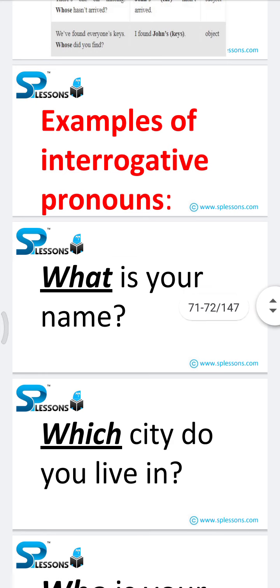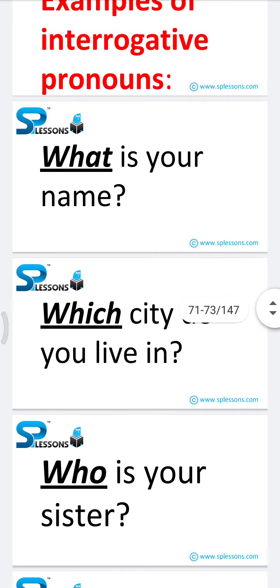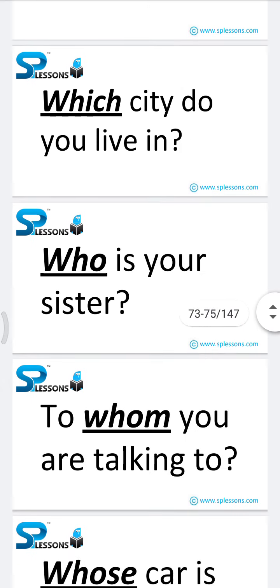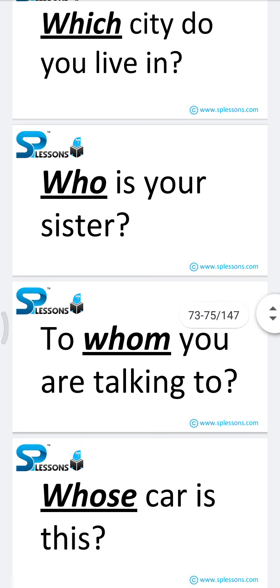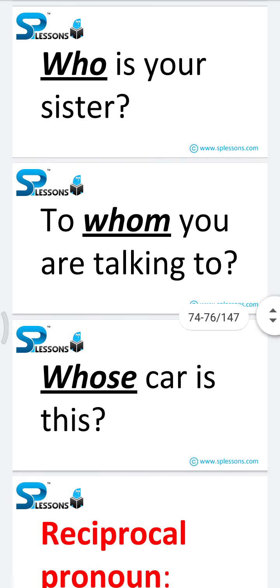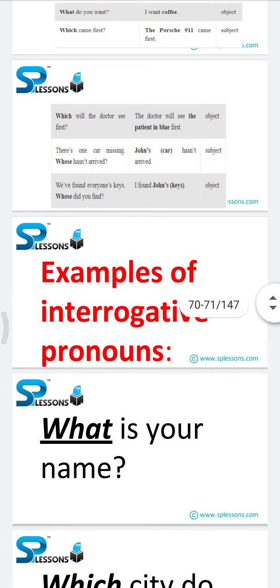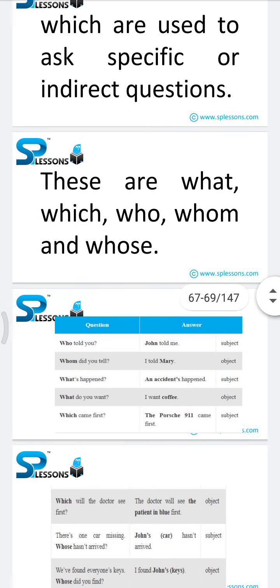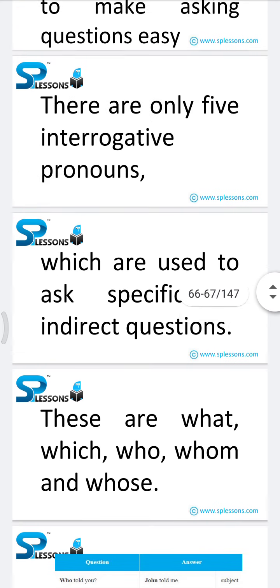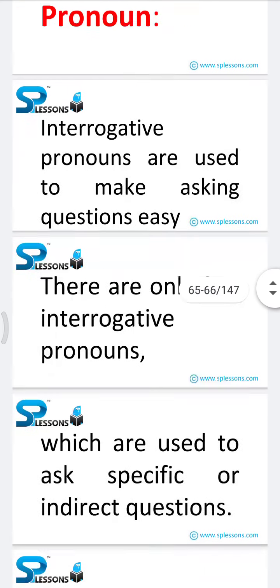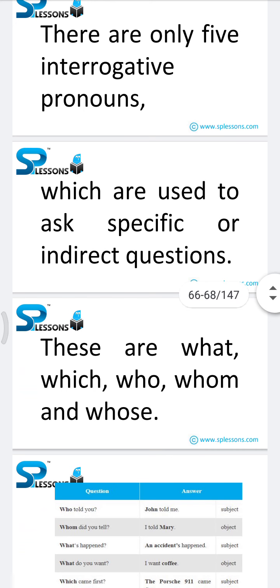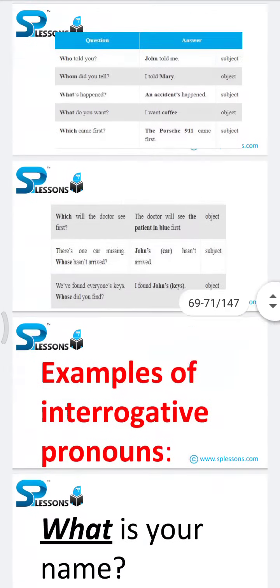Examples of interrogative pronouns are: What is your name? Which city do you live in? Who is your sister? To whom are you talking? Whose car is this? So here I have used all the words that we can use as interrogative pronouns. Those are what, which, who, whom, and whose.